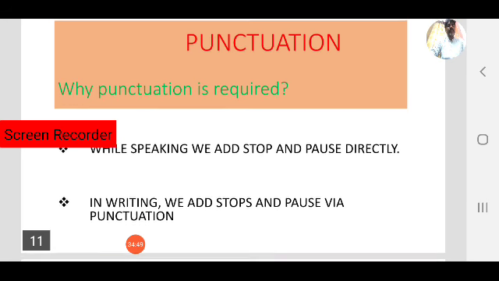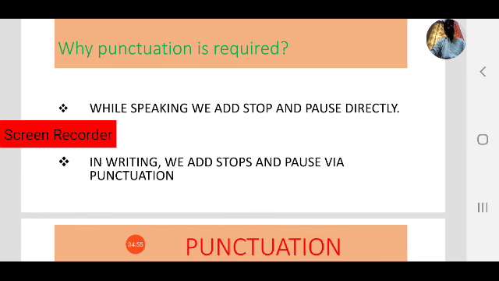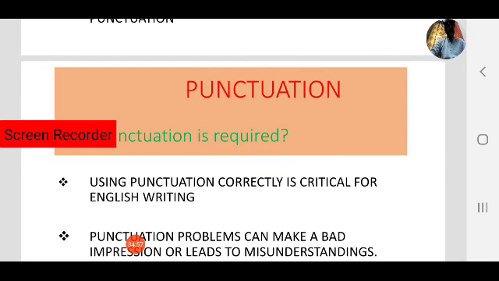In writing, we add stops and pauses via punctuation marks. Using punctuation correctly is critical for English writing, so we always use correct punctuation marks. Otherwise, the meaning of the sentence will be entirely changed.